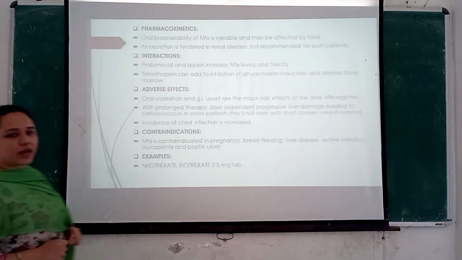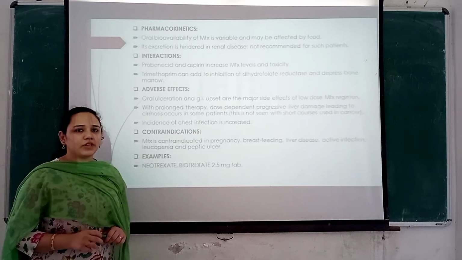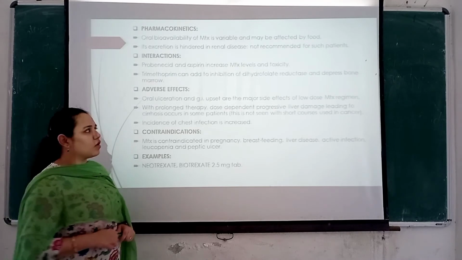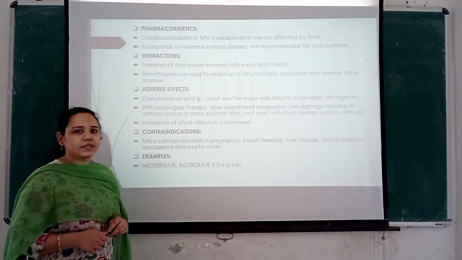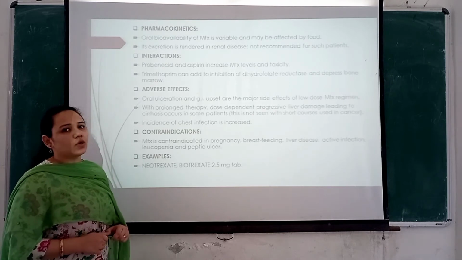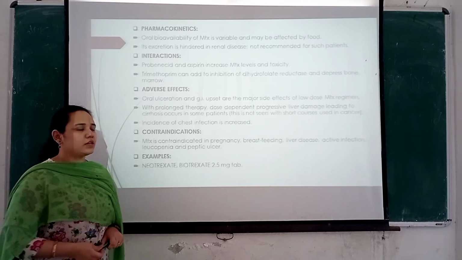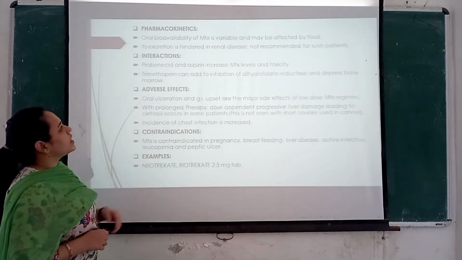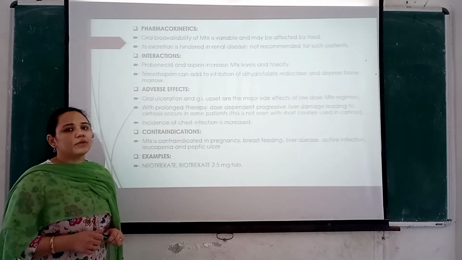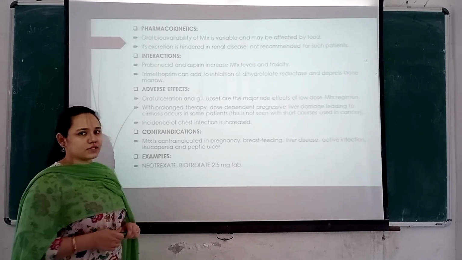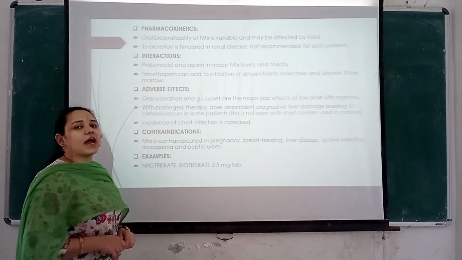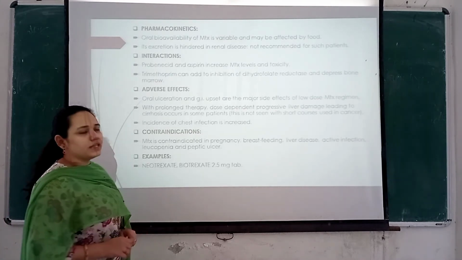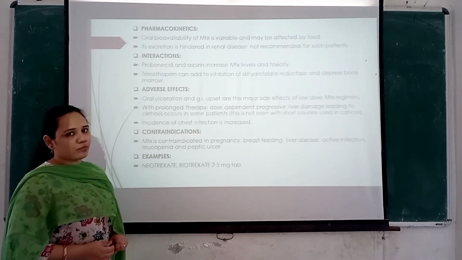So coming to its pharmacokinetics, oral bioavailability of methotrexate is variable because it is affected by presence of food, and its excretion is hindered in those with renal disease. So this drug should not be given in patients with renal disease. Coming to interactions, probenecid and aspirin, both these drugs increase methotrexate levels, because of which there is an increased chance of toxicity. And also trimethoprim can add to the inhibition of dihydrofolate reductase and result in depression of bone marrow.